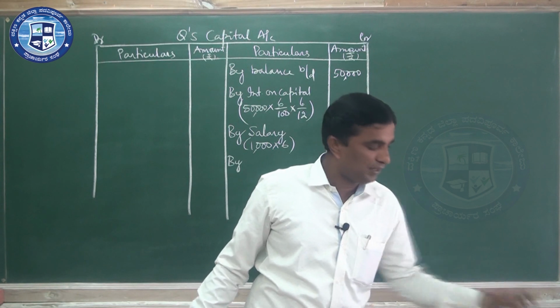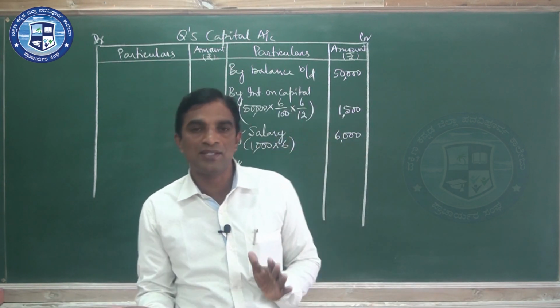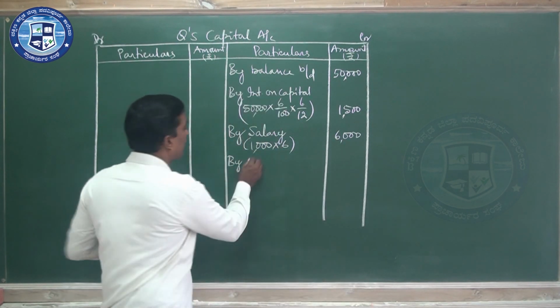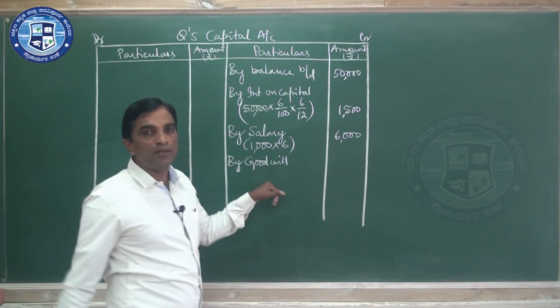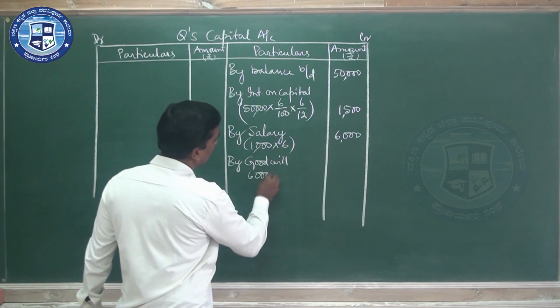Now the next item is Q's share of goodwill. They have given Q's share of goodwill, and along with that the goodwill of the firm is given. So let us write goodwill here. The amount is 60,000.